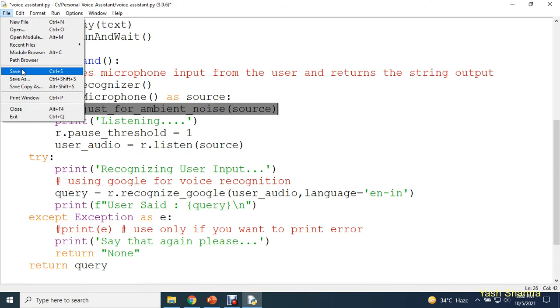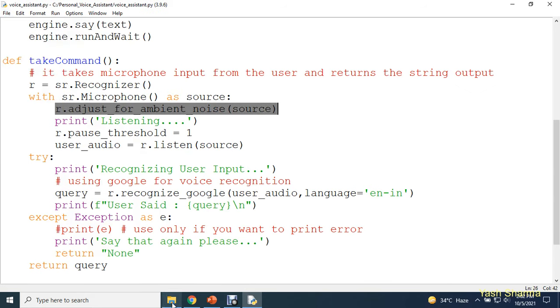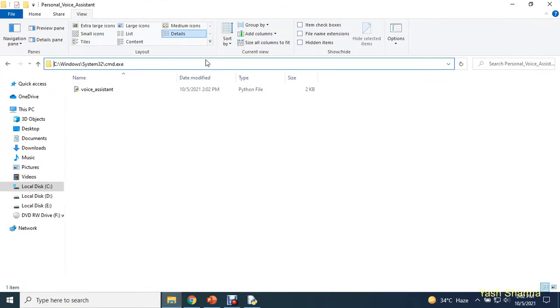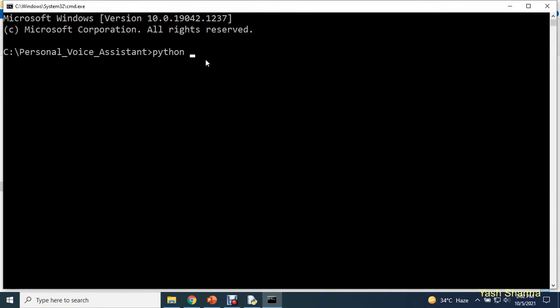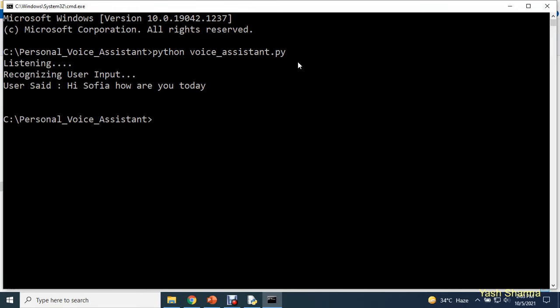Now we'll go to the file, click on save, and test this application again. So in cmd, I'll run my Python voice assistant .py, and press enter. Good afternoon. Hello sir, I am Sophia, your personal voice assistant. Please tell me how I can help you. Hi Sophia, how are you today? And see, guys, now you can see that your voice assistant is able to listen to what you are speaking.